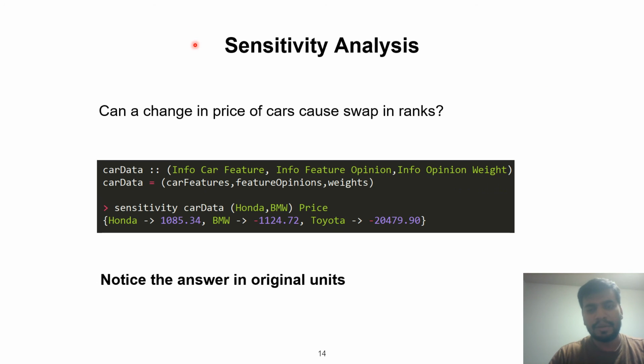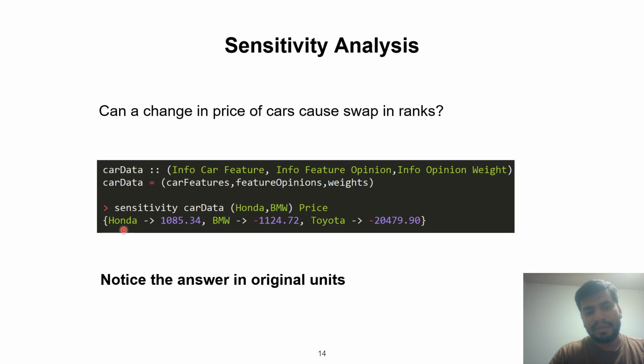Yet another form of explanation provided by our DSL is called sensitivity analysis. It answers questions of the form, what change in the price of a car can cause a swap in rankings? Sensitivity is a function provided by our DSL that performs sensitivity analysis, and here we are trying to perform sensitivity analysis on the price attribute.